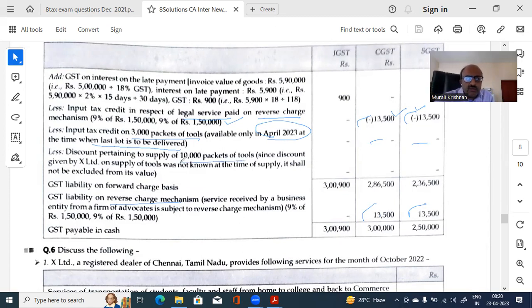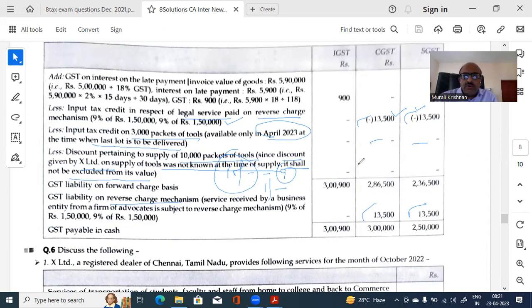Discount pertaining to 10,000 packets of discount is given by X or whatever the ABC on supply of tools not known at the time of supply. Therefore, it shall be not excluded. That means you cannot get the benefit of the discount. You need to pay for the full amount at the rate of 10 rupees, which you've already paid. That 9 rupees, that 1 rupee discount, whether you can reduce it in the value or not is a question. No, you cannot do it.